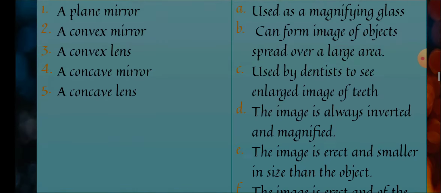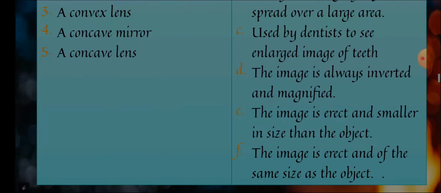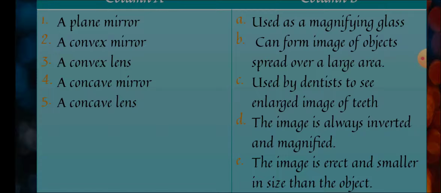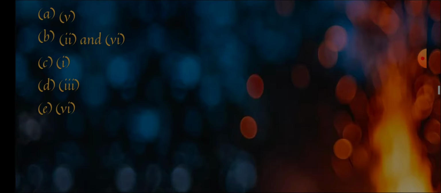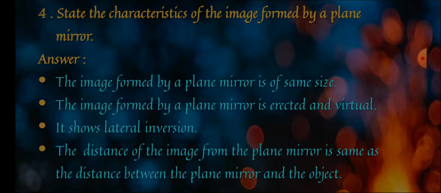Actually in the second one, convex mirror, we have taken just option B, but option E is also correct, but most probably the completely suitable option is B. That's why I have mentioned B. In some books, in some solutions, or in some other digest or reference book, they might have given two answers, but just think it correctly and then you can decide that only one answer can be possible.